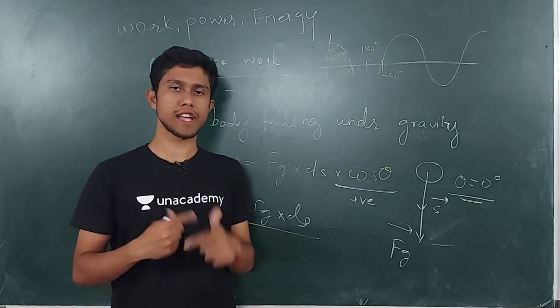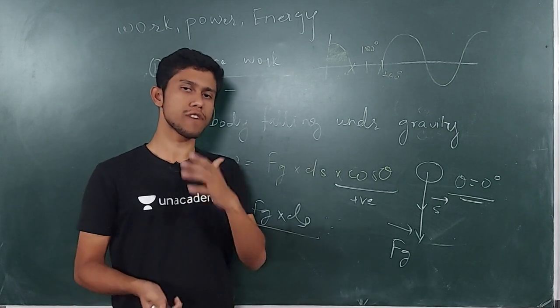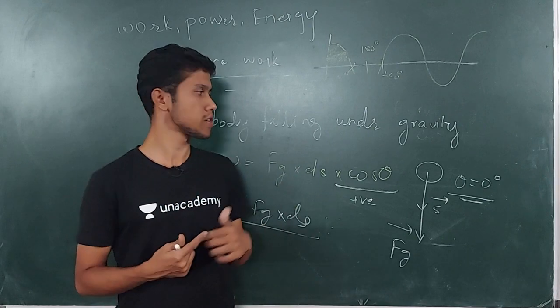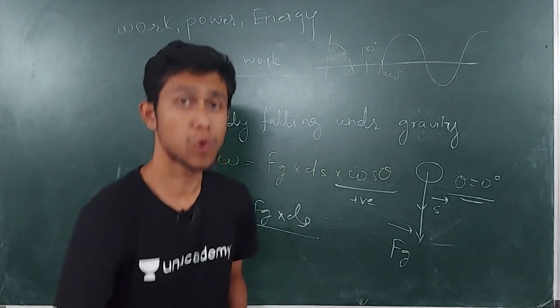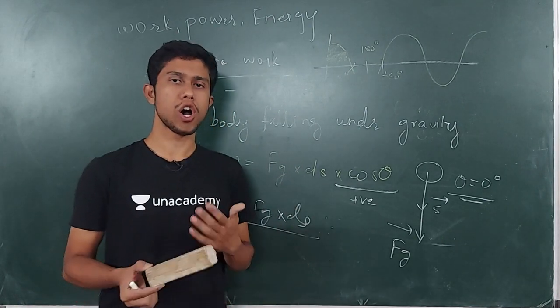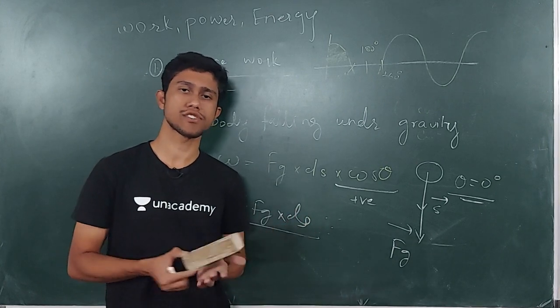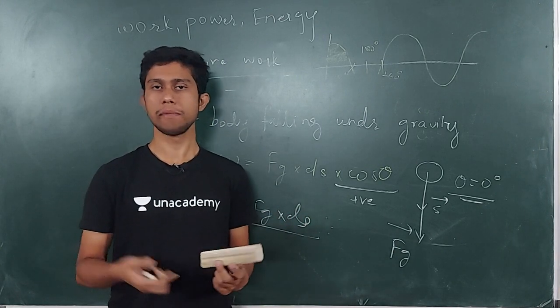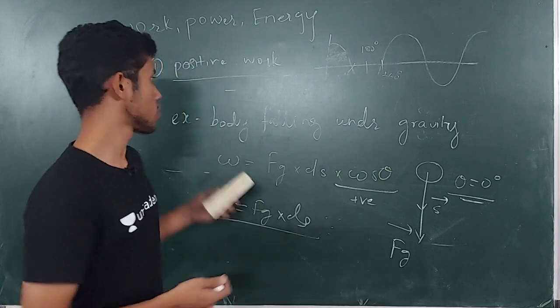So now we are going to see next what is negative work. You will have understood what I will be telling next. Simply, when the theta goes more than 90 degree, or force and ds act opposite to each other, the work will be negative. We will see it shortly.